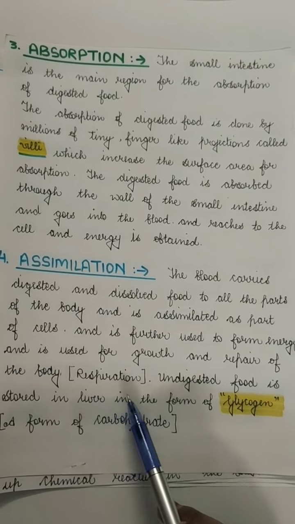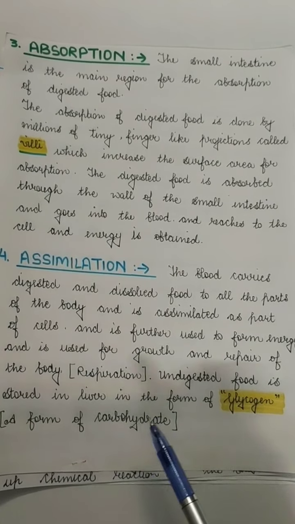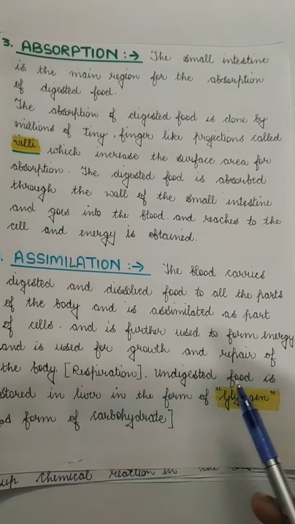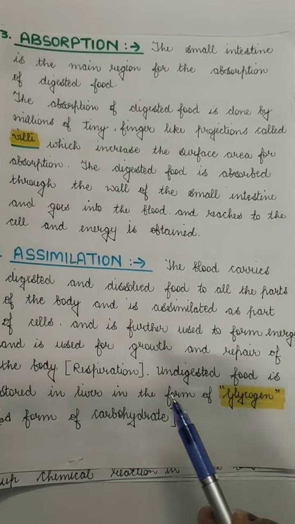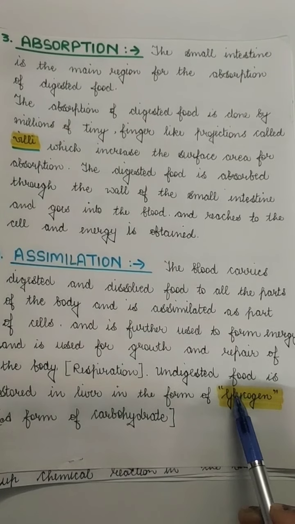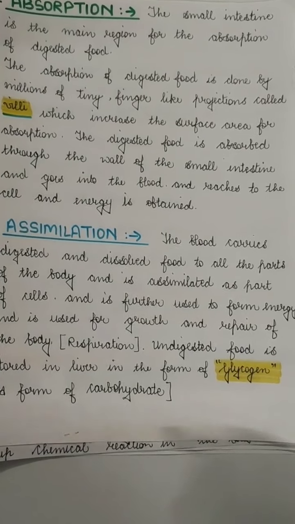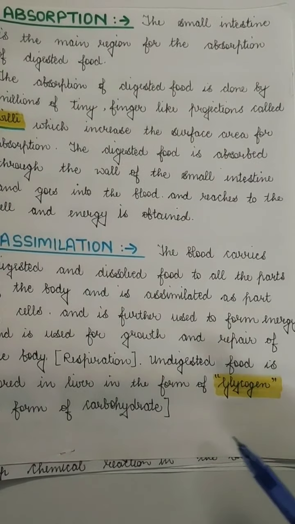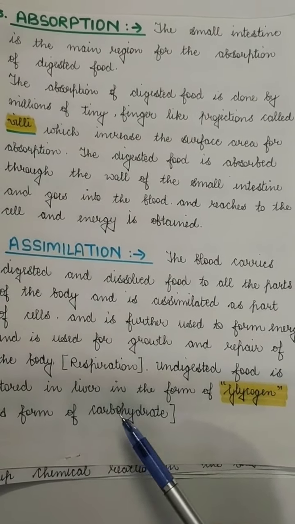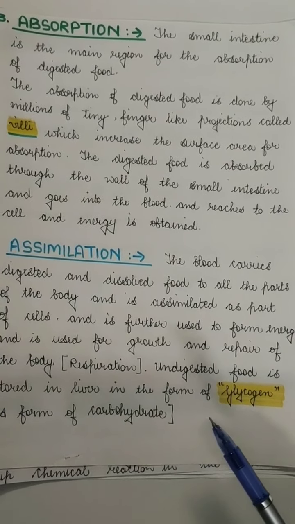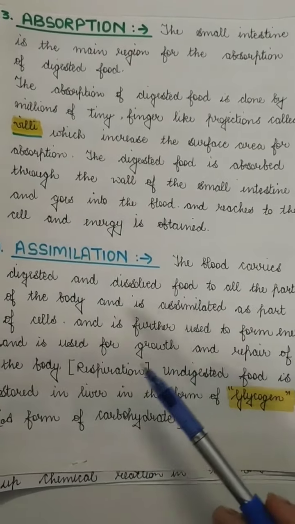Okay, so the liver does two functions. It secretes bile, and it also stores the food, or the carbohydrates, which are not used, in the form of glycogen. Sometimes if you eat too much food and you don't exercise, your liver becomes fatty. That fat is due to the carbohydrates which are not used by your body, so you become fat. Okay, so the assimilation is done.